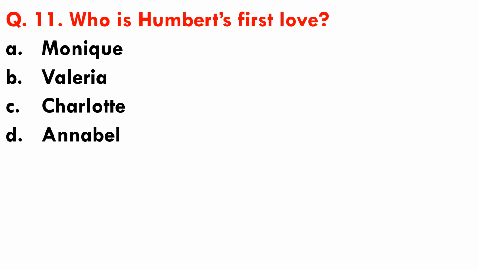Question number 11. Who is Humbert's first love? Not Humbert's first wife. Okay. Options are A. Monique, B. Valeria, C. Charlotte and D. Annabel. So here option D is the right answer, that Annabel Lee is Humbert's first love, with whom he could not marry.